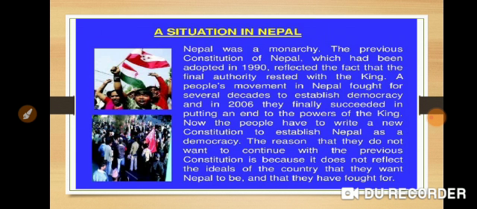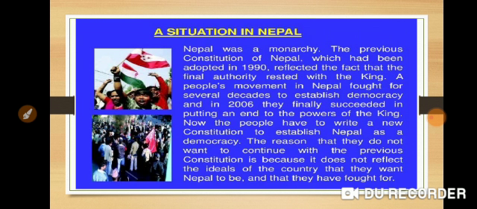So many common people in a people's movement in Nepal fought for several decades to establish democracy, and in 2006 they finally succeeded in putting an end to the powers of the king, as justice was not being served in the country. All the people continuously protested for decades, and finally their protest bore fruit, and in the year 2006 they were declared a democratic nation. Now the people have to write a new constitution to establish Nepal as a democracy.